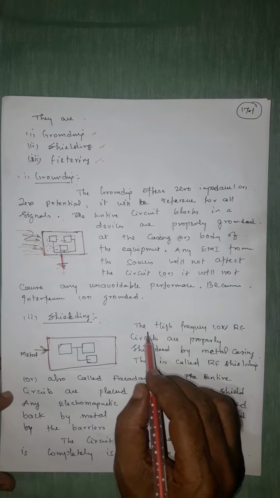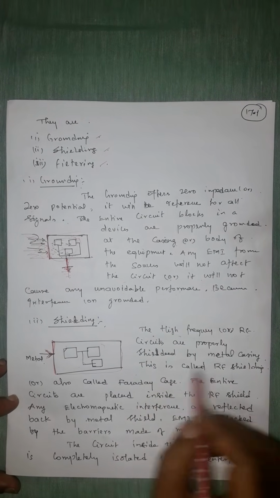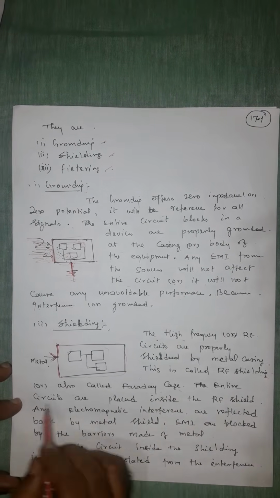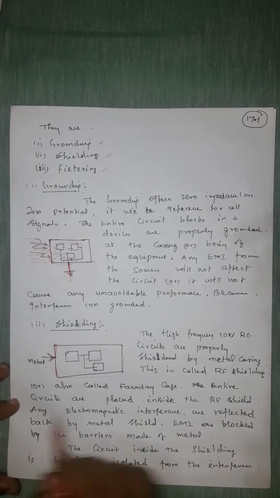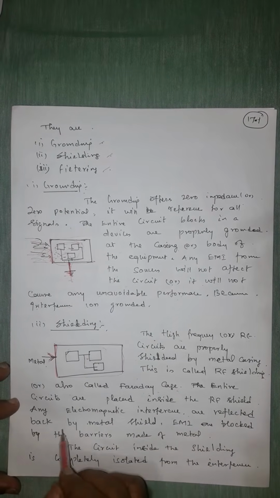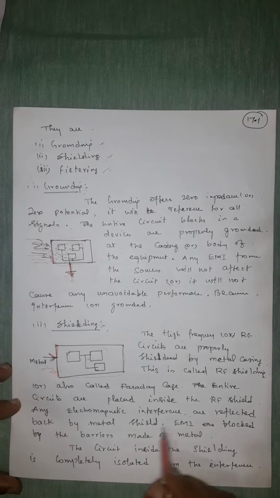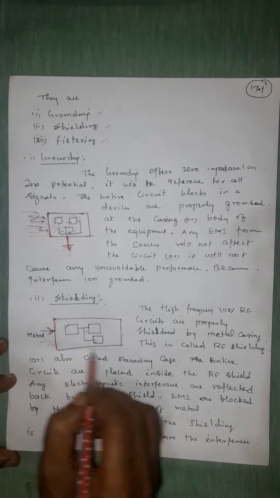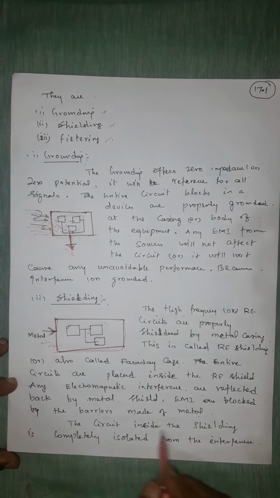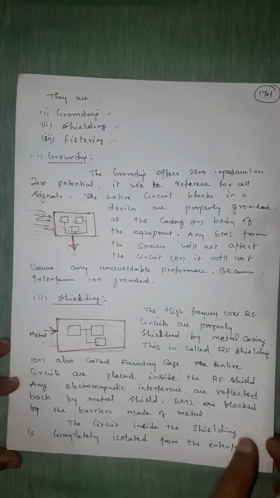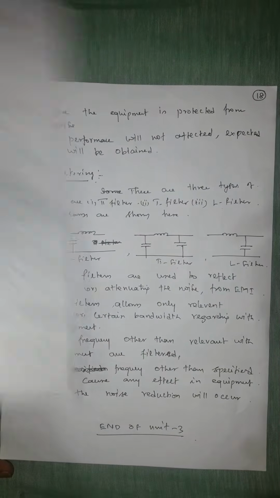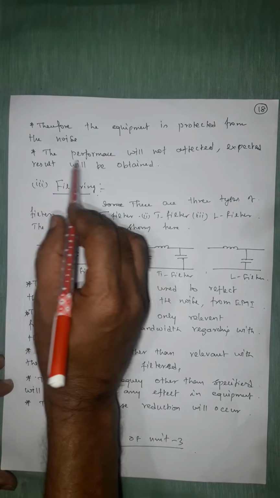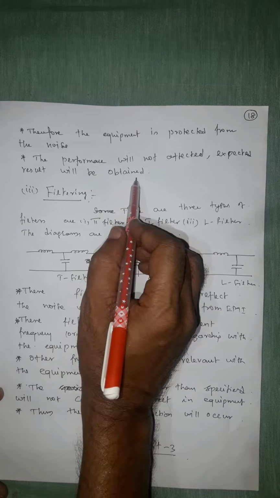The high frequency RF circuits are properly shielded by metal casing. This is called RF shielding, also called a Faraday cage. The entire circuits are placed inside the RF shield. Any electromagnetic interferences are reflected back by the metal shield. EMI is blocked by barriers made of metal. This is a metal casing. The circuit inside the shielding is completely isolated from the interference. Therefore, the equipment is protected from the noise. The performance will not be affected and the expected result will be obtained.